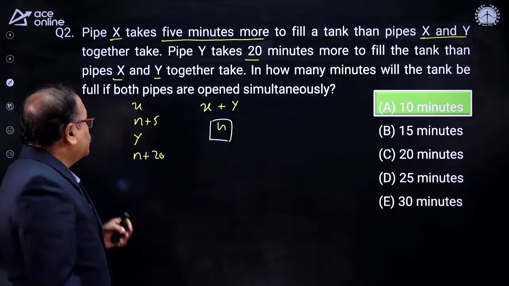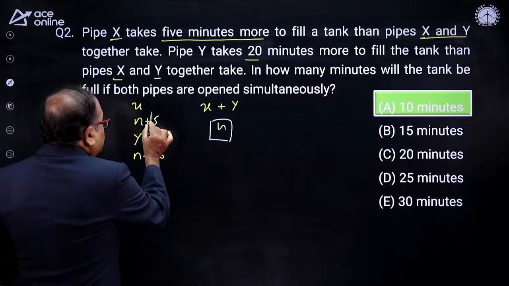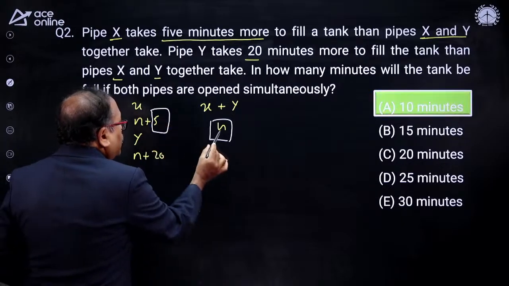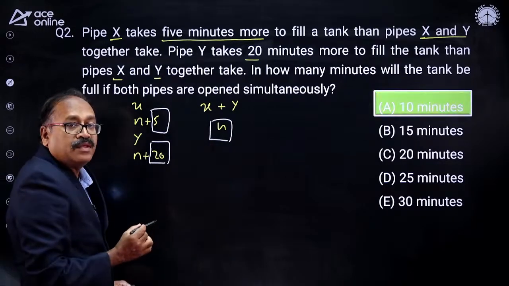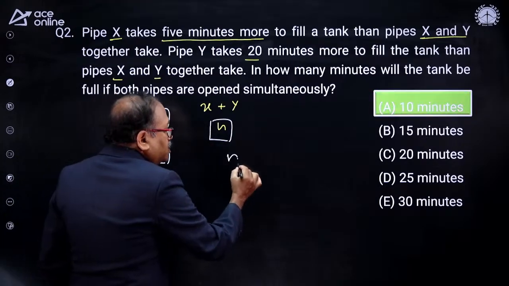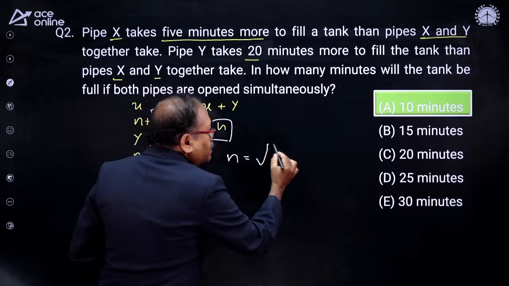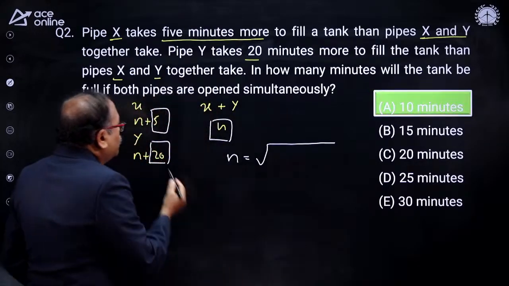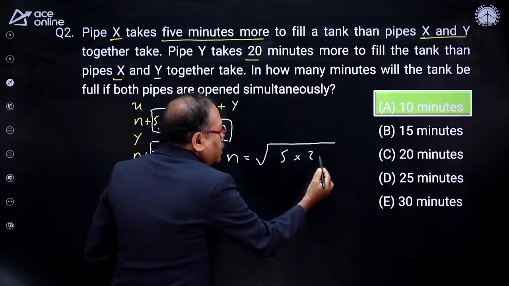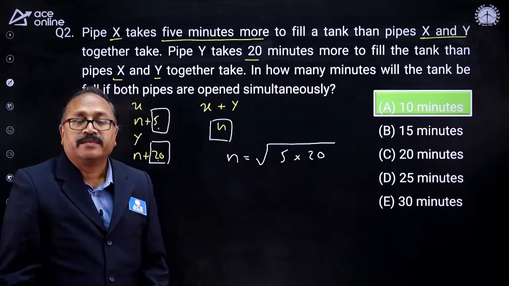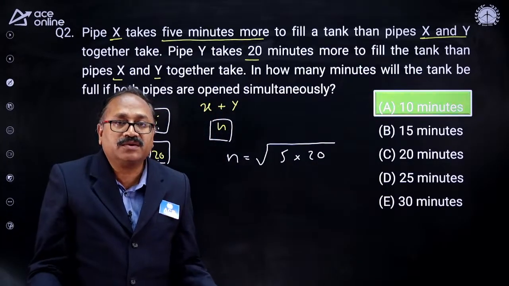10 minutes. Because Raman knows one thing: it takes 5 minutes more than n, and it takes 20 minutes more than n. So n is equal to, it's a very stereotypical question, n is equal to the square root of 5 into 20. 5 into 20, that's your answer.